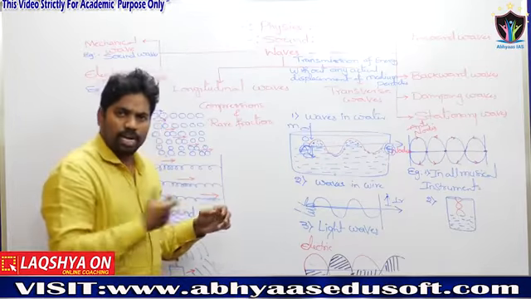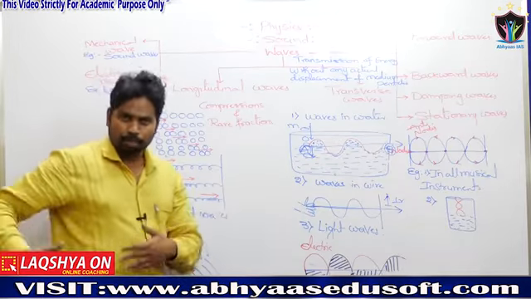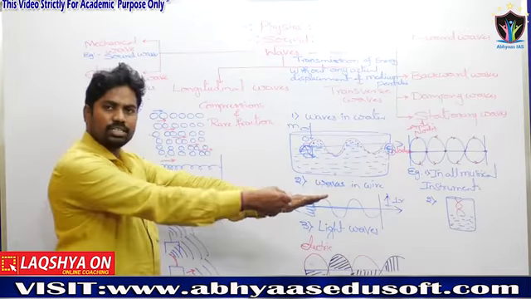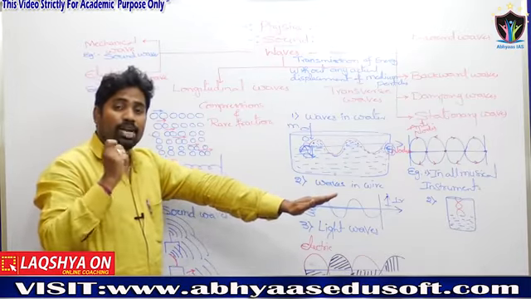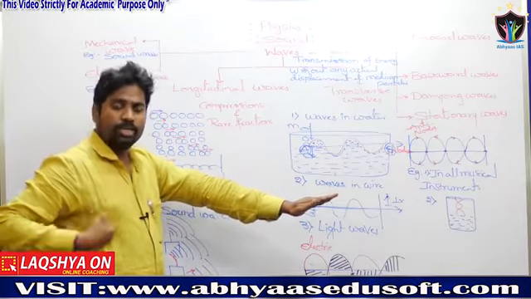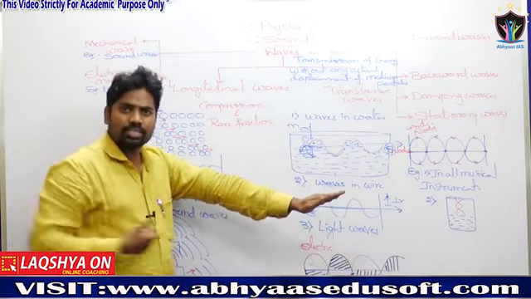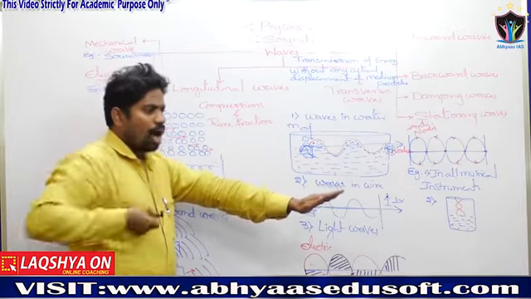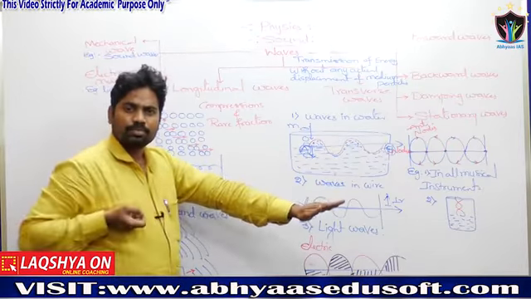Here the medium particles are the persons. This is the energy passing direction. What about the vibrations of the medium particles? The medium is nothing but particles, that is, the persons. The persons are moving back and forth in the same direction, right?